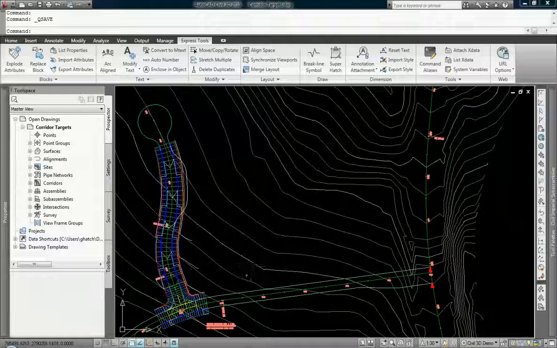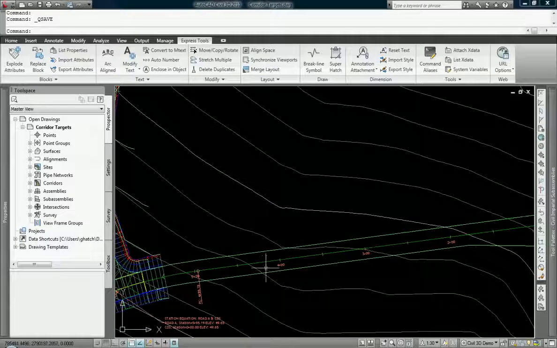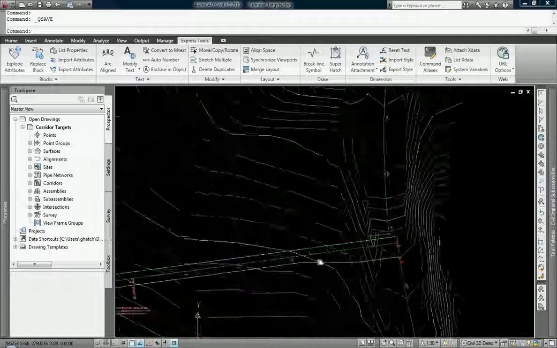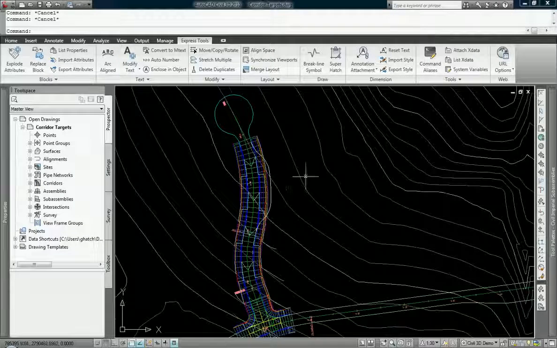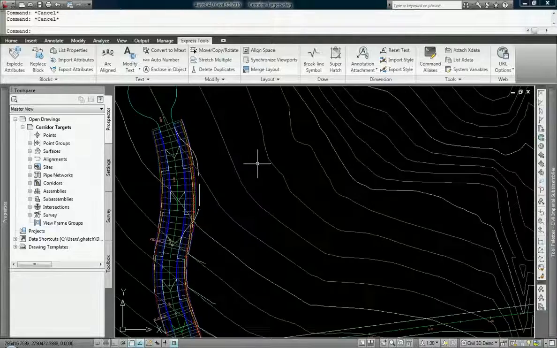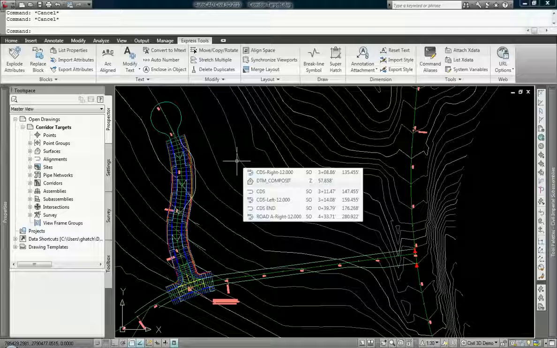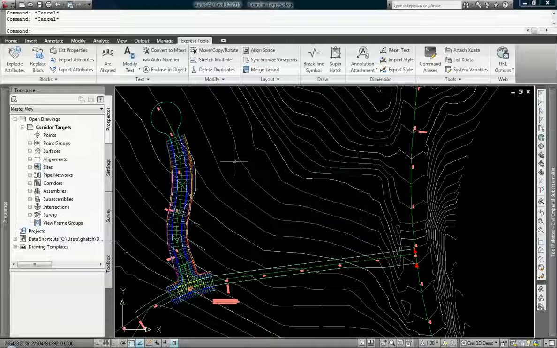So if we take a look at this corridor, I'm going to target an alignment down here, and I have two offset alignments. One of those, on the left hand side, does have a transition lane, so we'll talk about that. I also have a polyline here that we can target. Now when we talk about parking lot design, I know this is a roadway example. I recommend checking out some of the documentation on parking lot design with Civil 3D, and I will probably make another video showing you some tips and tricks in that area, but for now we're just going to talk about simple roadway targets.